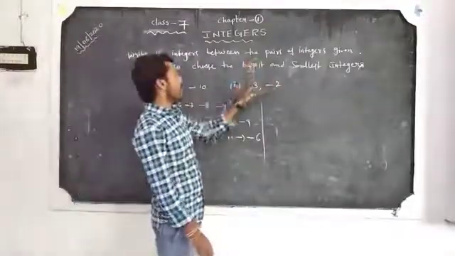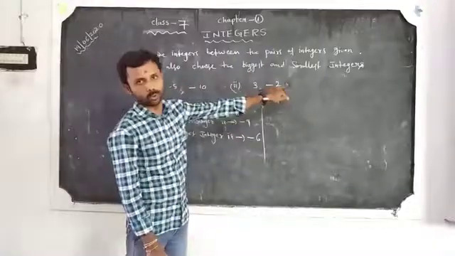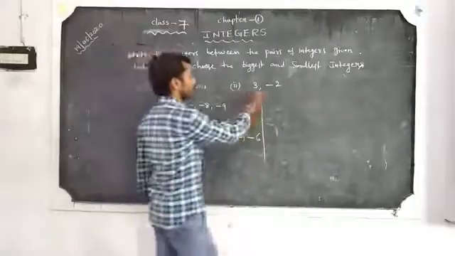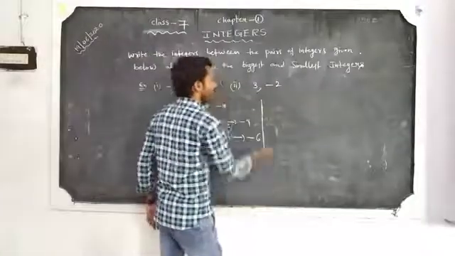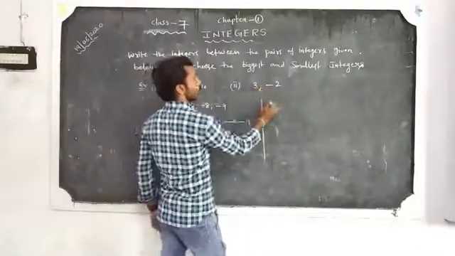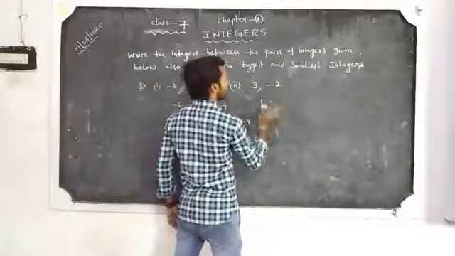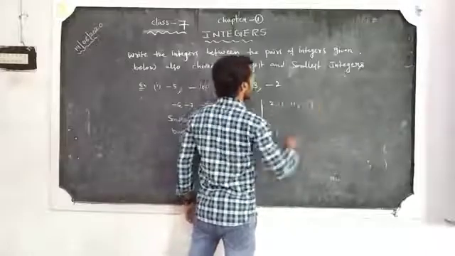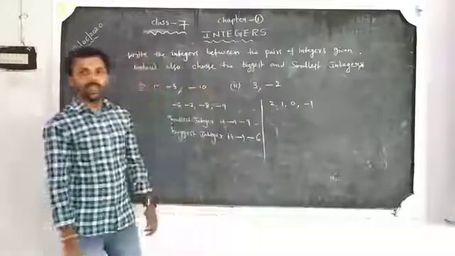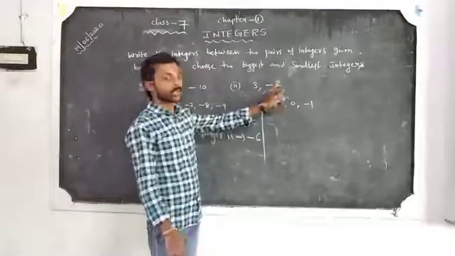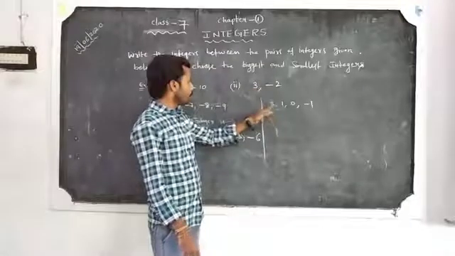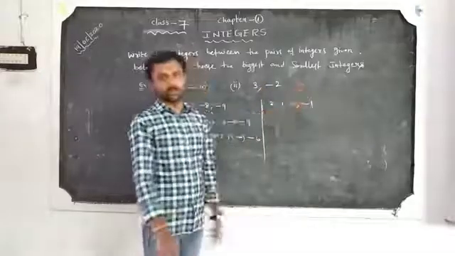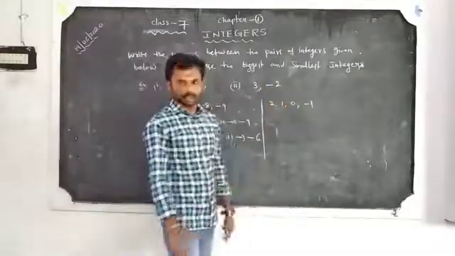Write the integers between 3 and minus 2. So the integers between 3 and minus 2 are 2, 1, 0, minus 1.